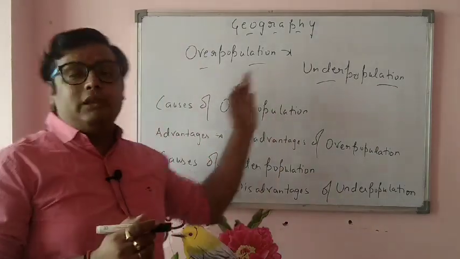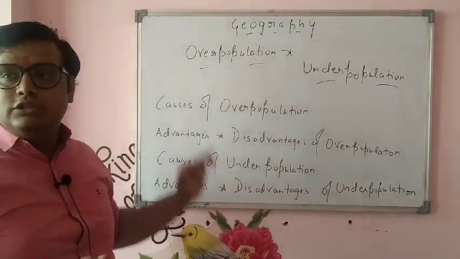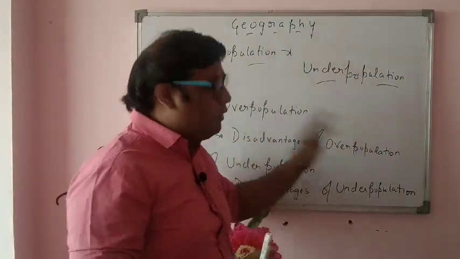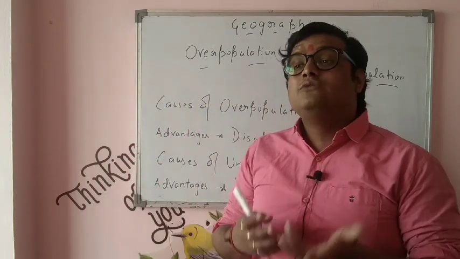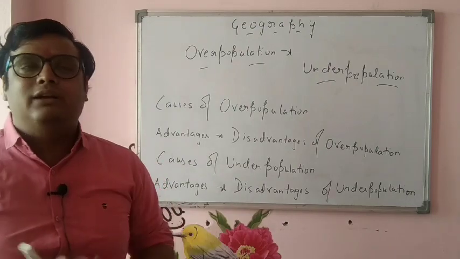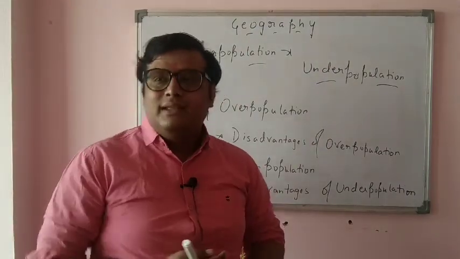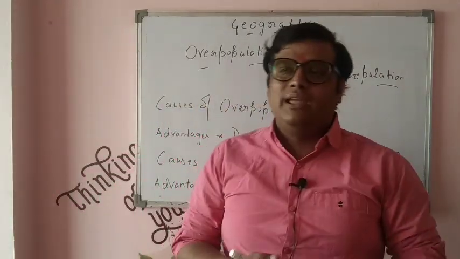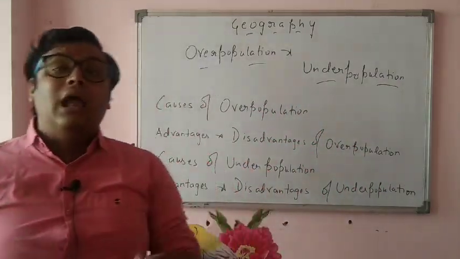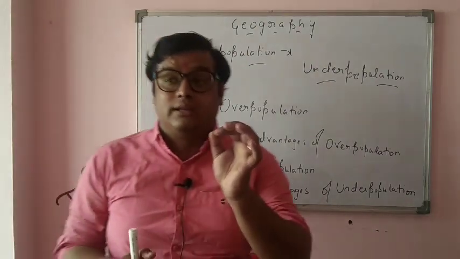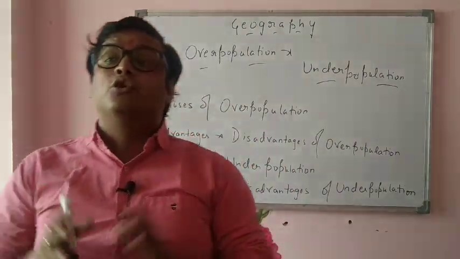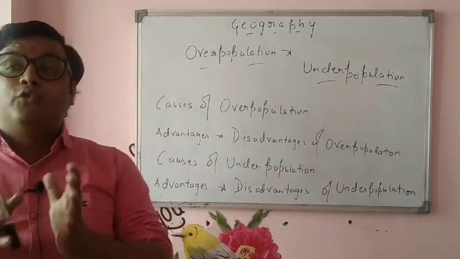So I hope the causes of underpopulation and overpopulation are clear. Now we'll be moving to the advantages and disadvantages of overpopulation. First of all, advantages. What are the advantages of overpopulation? Someone will say, what is the advantage of overpopulation, it is only a loss? No, there are some advantages too. First, a very important advantage is that there would be a large labor force to work. If you want to work in a particular place, the labor force would be large.